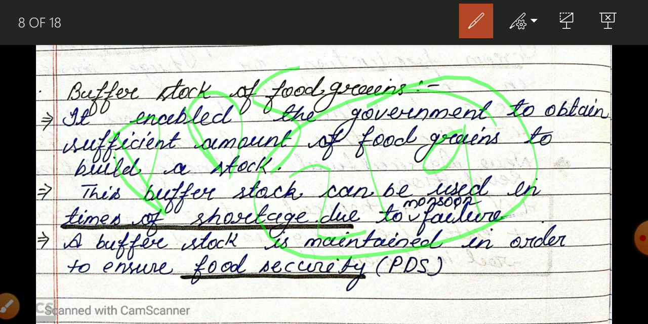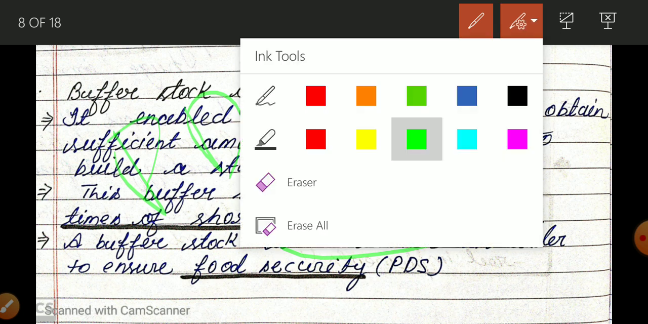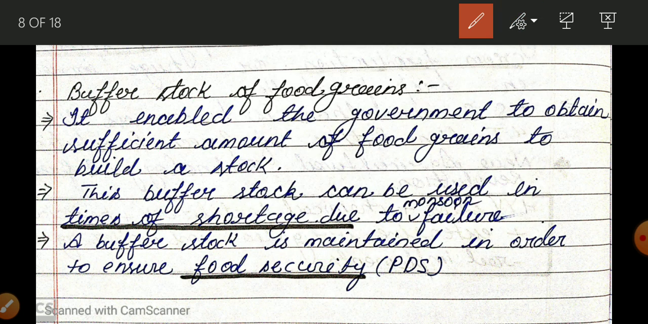So only with the help of the buffer stock is the government able to run this PDS system. Okay, so these are two things we are able to do just because of the green revolution. Okay student, this is the second achievement of the green revolution: the government is able to maintain the buffer stock.